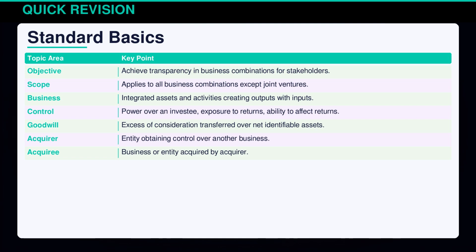Mastering International Financial Reporting Standards 3 starts with understanding its core objective: transparency in business combinations. With defined scope excluding joint ventures, it clarifies key terms like business and control. Knowing these definitions sets a solid foundation. Goodwill is a crucial element, representing the excess of consideration over identifiable assets. Acquirers gain control, while acquirees are the entities acquired. A strong grasp of these basics enhances your International Financial Reporting Standards fluency.